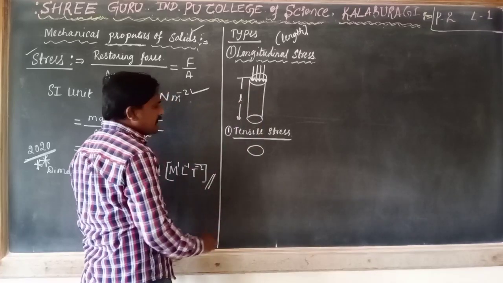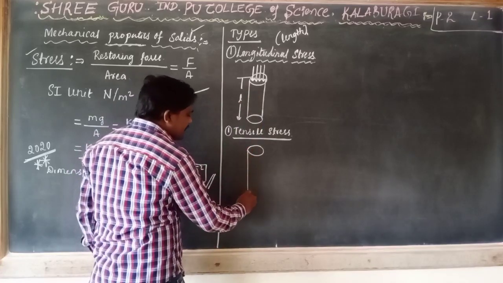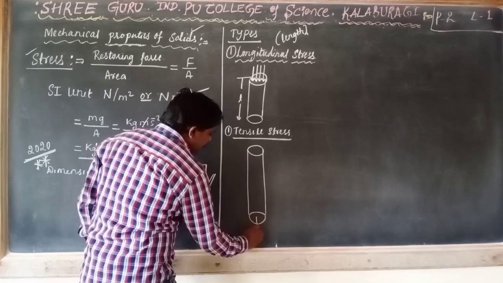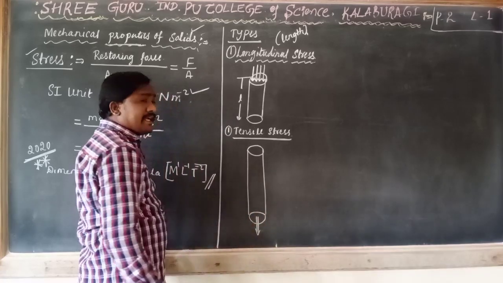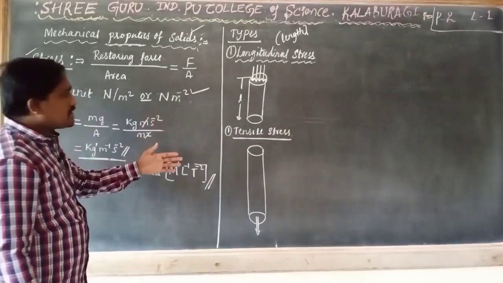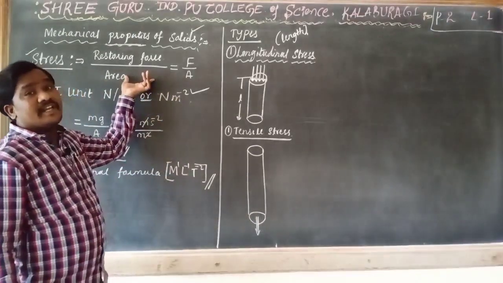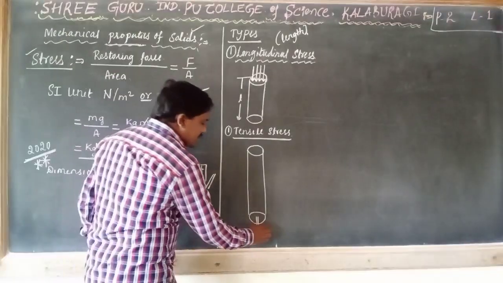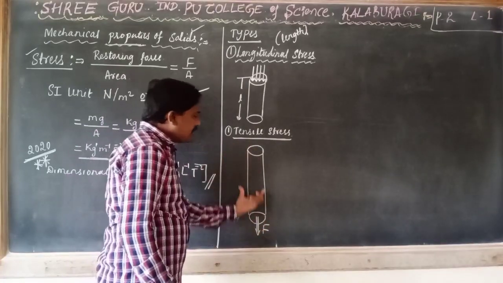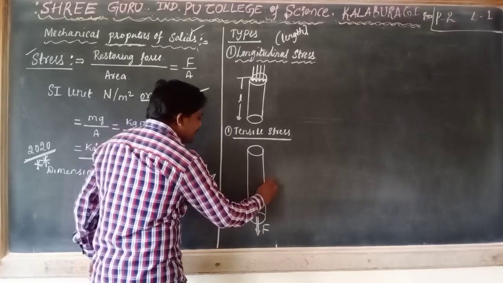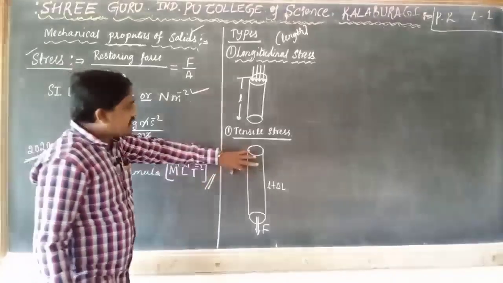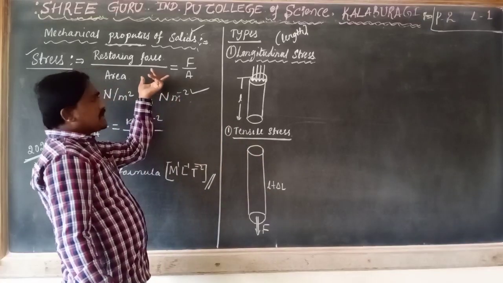This is our initial length. After applying a force, its length goes on increasing. Why? Because the body is elastic in nature. Here a deforming force is acting on this cylinder, and because of this deforming force the length increases. This increased length is L plus delta L.